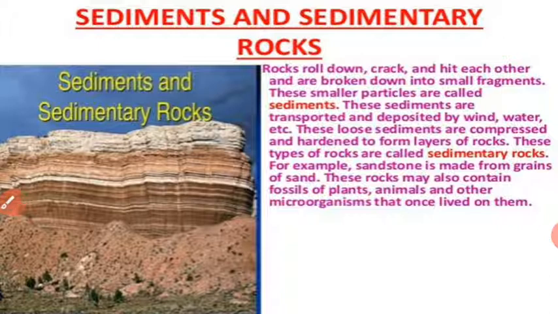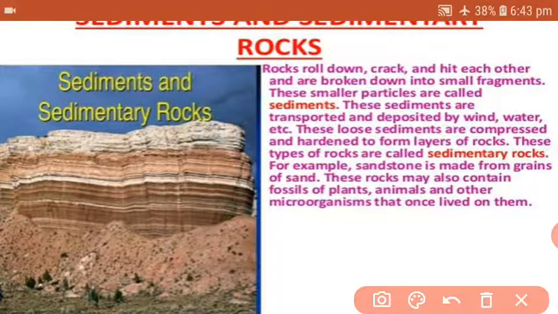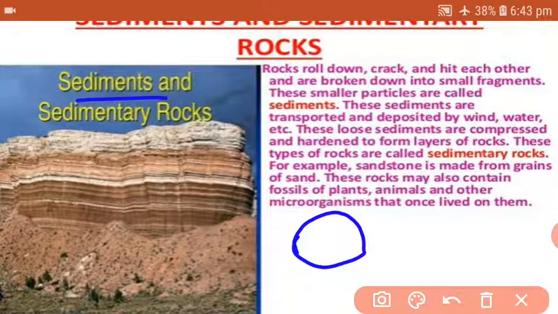Sediments and sedimentary rocks. Sediment, as the word itself suggests, comes from sedimentation, the fragmentation into smaller parts. The small particles are known as sediments. So every rock, because of weathering and a number of effects of weather, is divided into small particles, small fragments, and those small fragments are known as sediments.